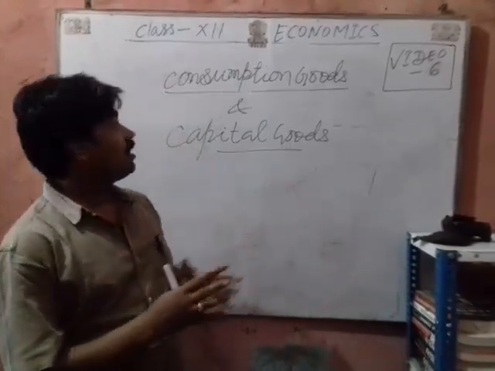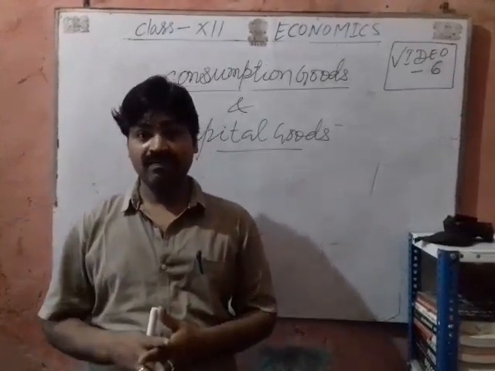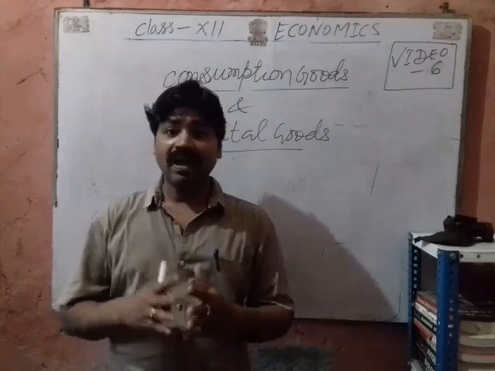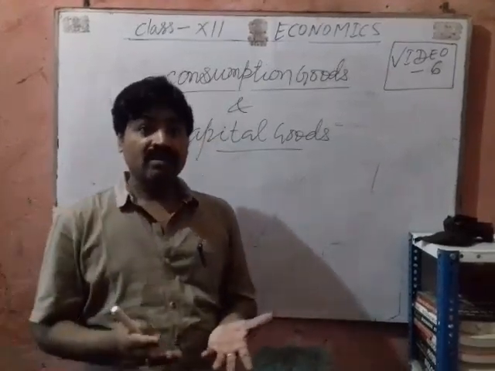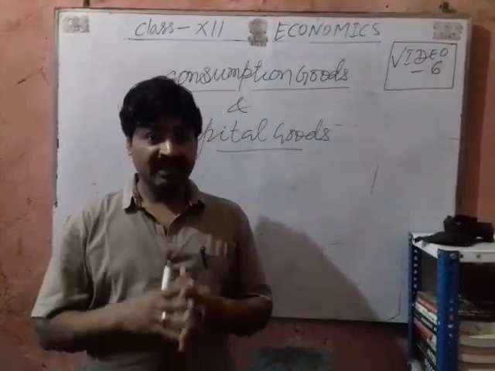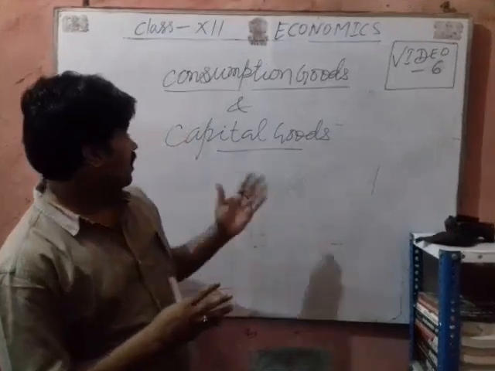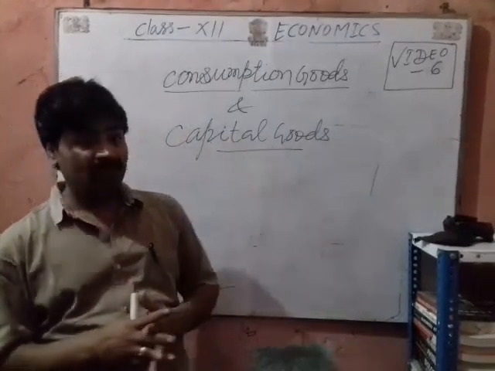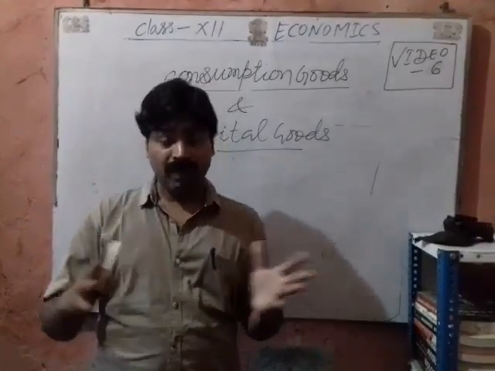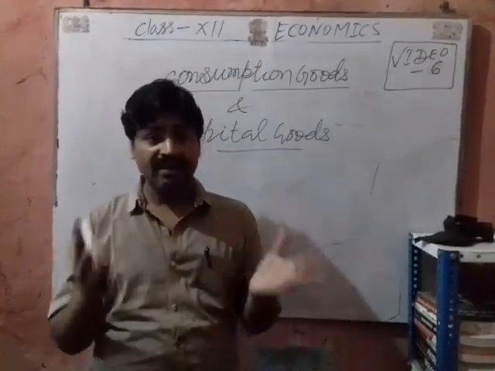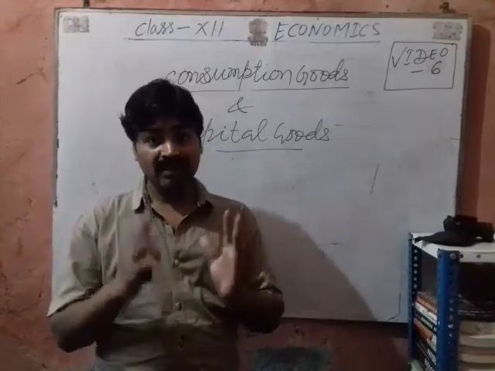More production of the consumer goods leads to higher welfare, and the consumption level in the economy increases, and the standard of the people increases, their welfare increases. On the other hand, the more use of capital goods leads to the higher production capacity of the economy, higher GDP, higher income and output in the economy.